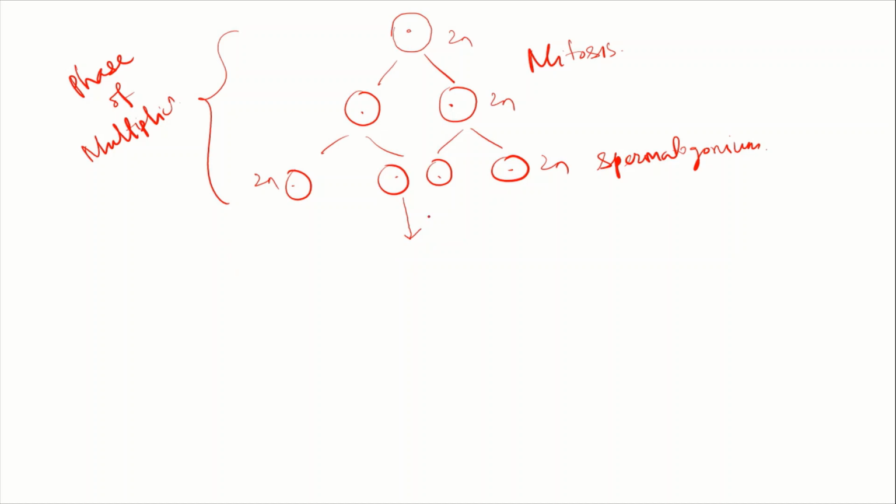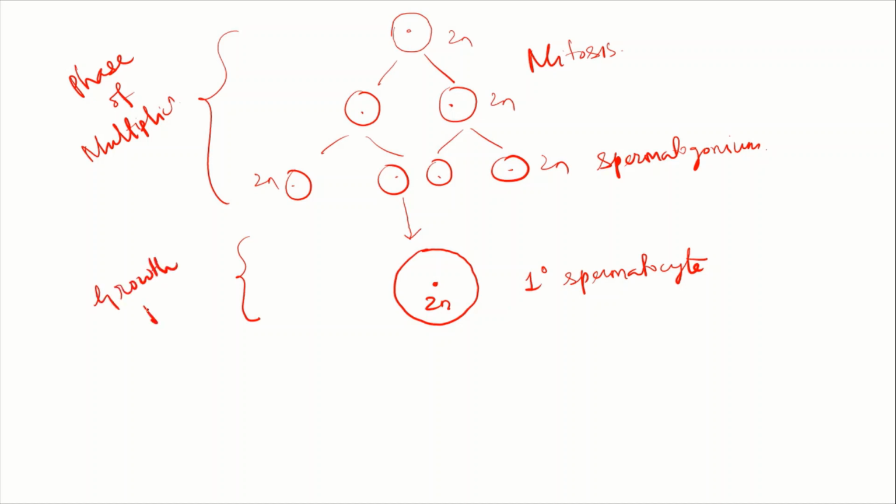It will enter into the next phase, that is the growth phase. It will attain some growth and will increase in size, and now it will be called a primary spermatocyte. Here no division occurs, only the cell attains growth and its size increases. This is known as the growth phase. So after completing the growth phase, the cell is called a primary spermatocyte, where the chromosome number is 2n or diploid, and then the maturation phase will occur.